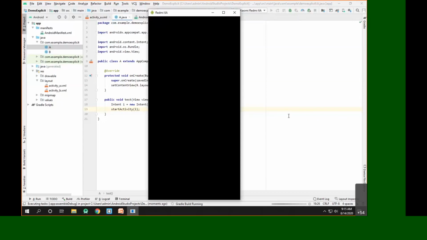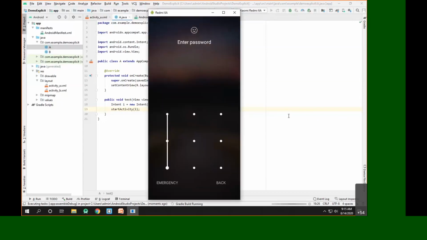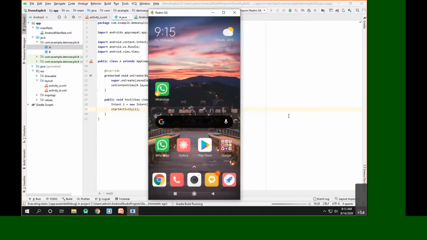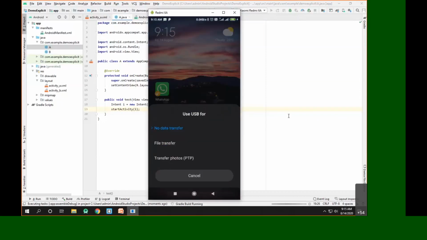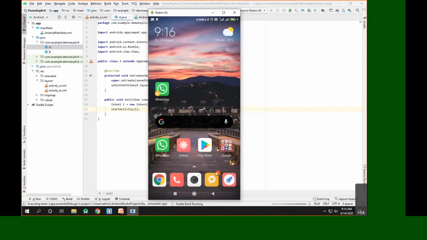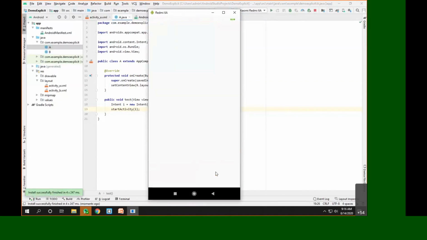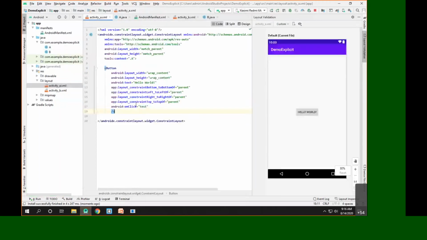So we'll just run this particular code and we'll unlock our device. Let's wait till this project is built. Now you can see the project is built, it is installing and launching the activity. Since A was the main activity, the first screen that will be shown to us will be of activity A. It contains a button. Now when I click on this button, we know the onClick attribute is set to test, so it will call the method test here.